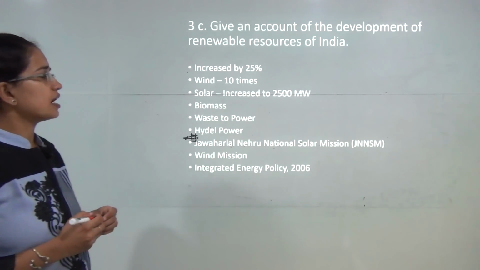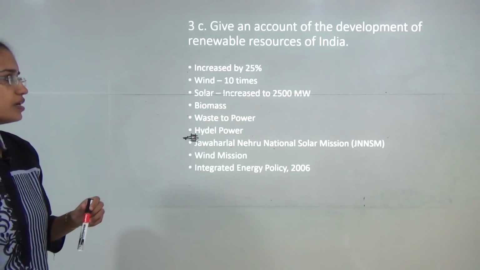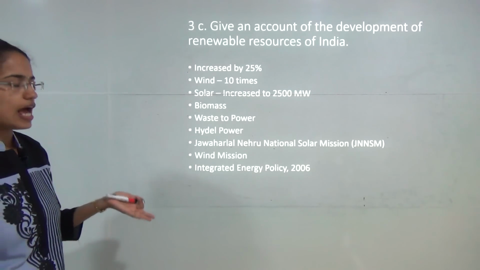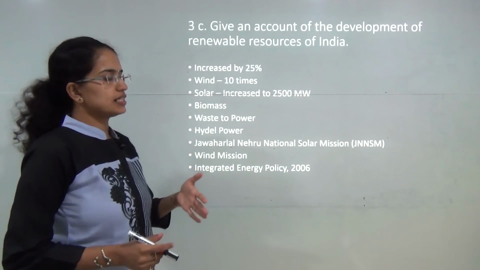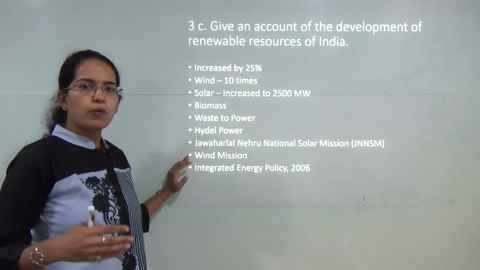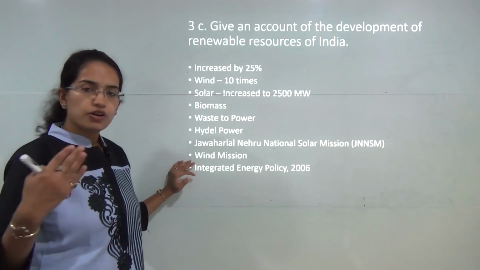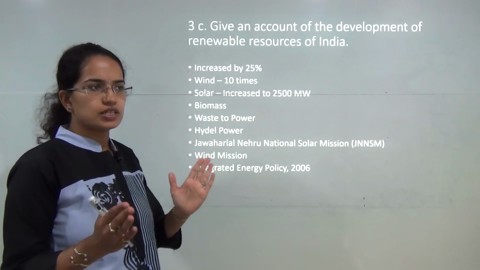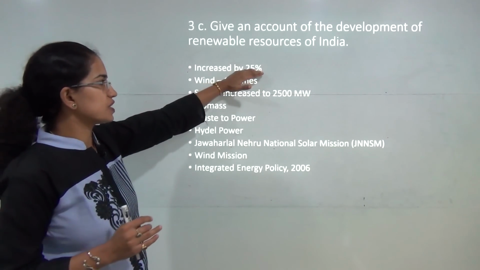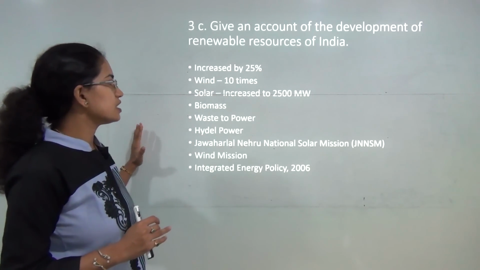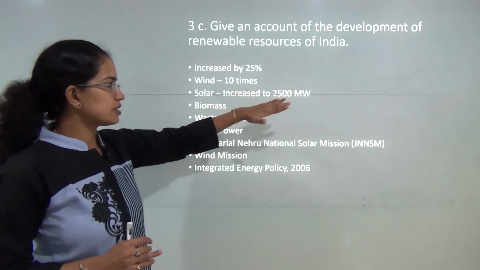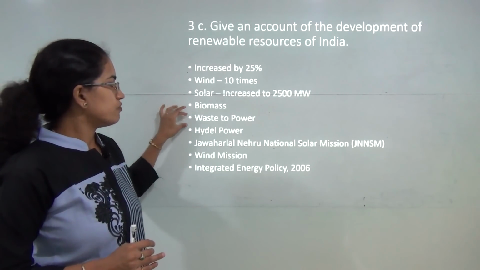Now next, give an account of the development of renewable sources of resources in India. You have to mention all the major renewable resources and the development that India has seen in recent years. When we talked about the class on carbon trading, we explained how India is coming up with more renewable energy, and there is market capping in renewable energy. We have seen an increase of nearly 25% over the past 3 decades. Wind energy has increased nearly 10 times, solar energy has increased by nearly 2500 megawatts. Then you have waste to power.